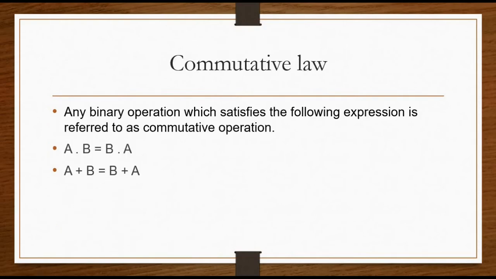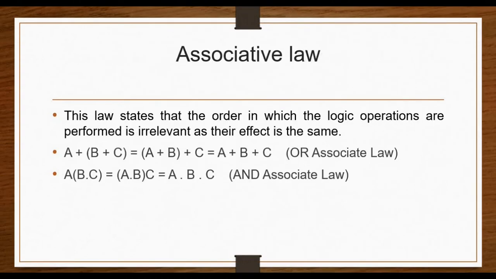Commutative law. Any binary operation which satisfies the following expression is referred to as commutative operation. A into B equal to B into A. The order in which two variables are ANDed makes no difference here. A plus B equal to B plus A. Here also the order in which these two variables are ORed makes no difference. That is, this law states that changing the order of variables does not have an effect on output of a logic circuit.